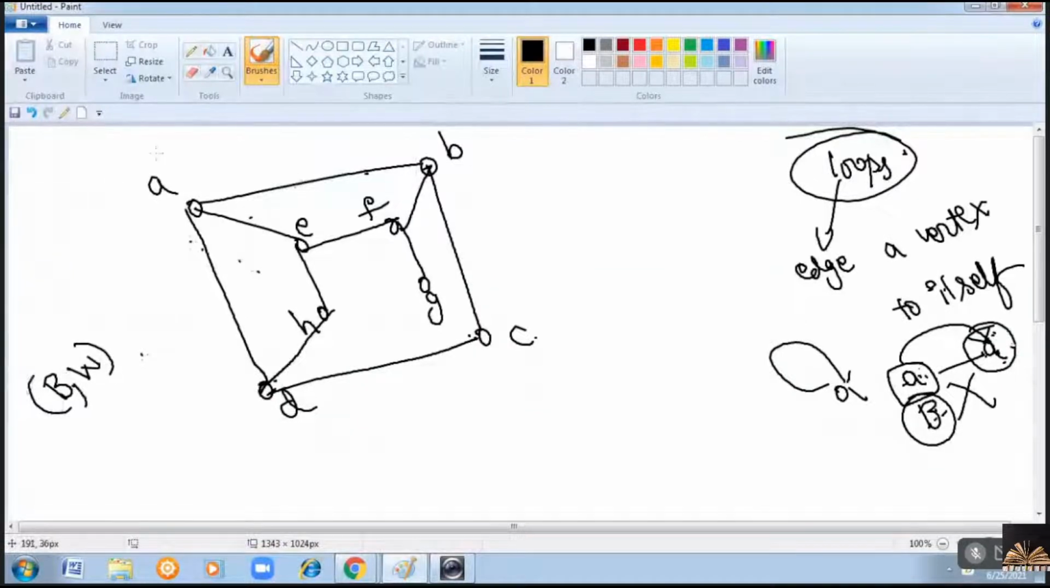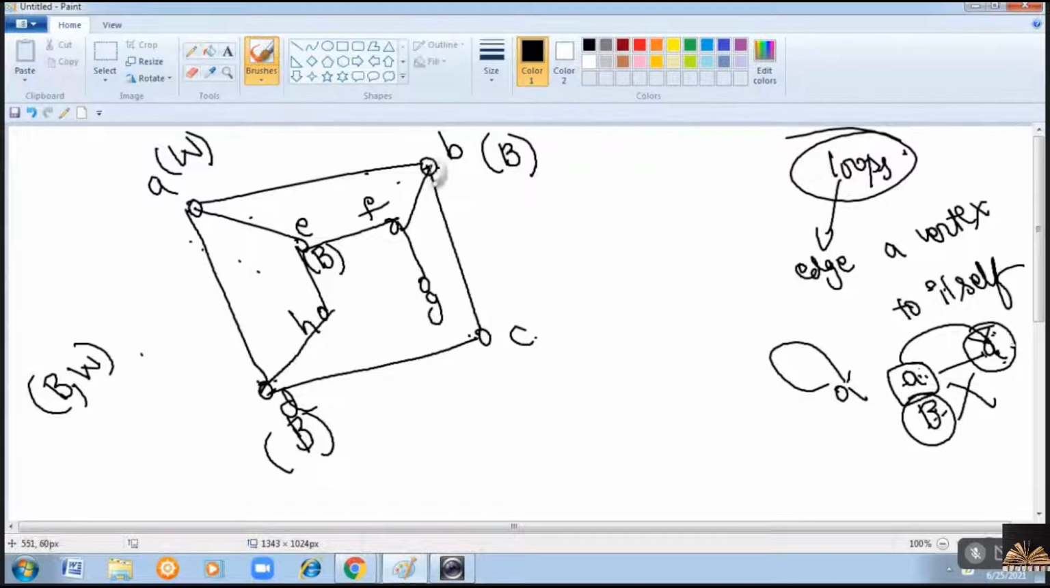Let us suppose I have colored A with white. Now what are the adjacent vertices of A? E, so it should not be colored with white. One more adjacent is B, it should not be colored with white. Similarly, D is also adjacent to A, so it should not be colored with white. Now the adjacent vertices of A are colored with a different color, black.